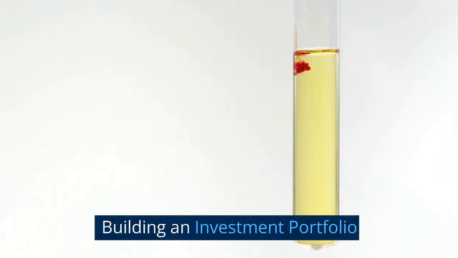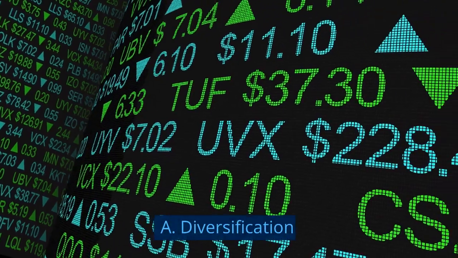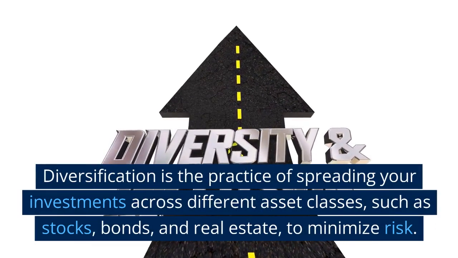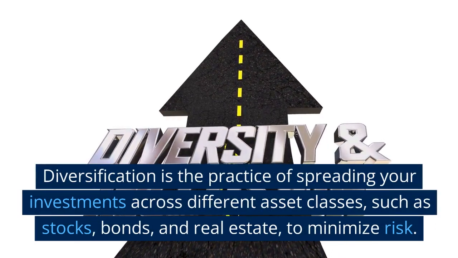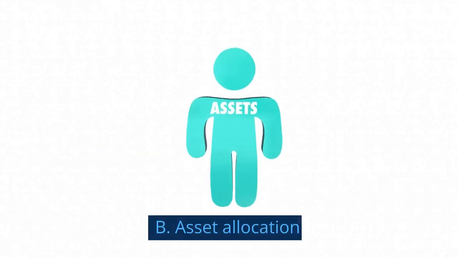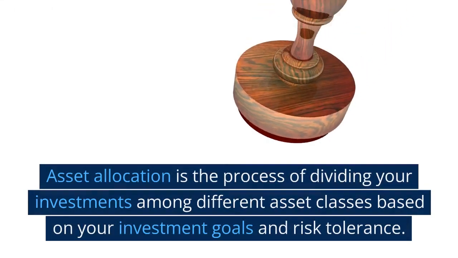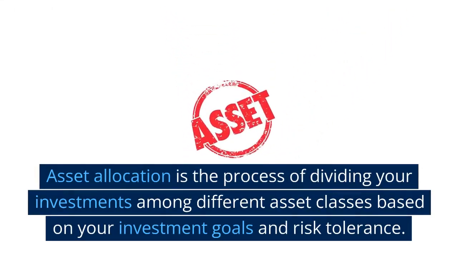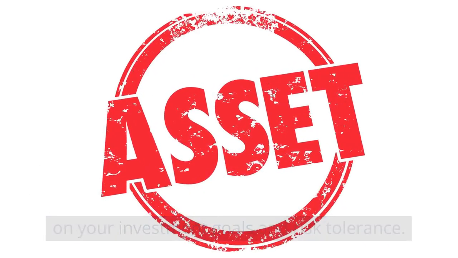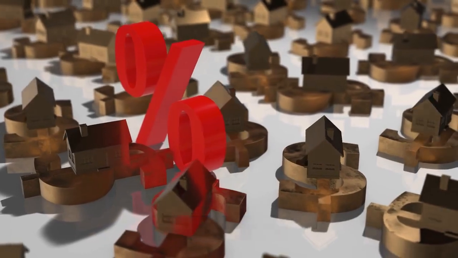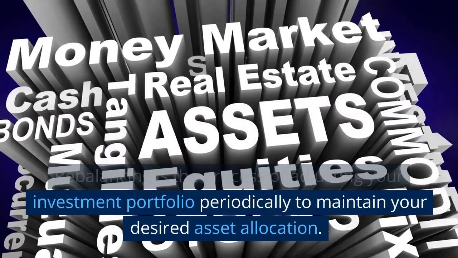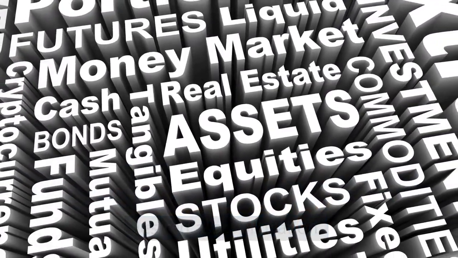3. Building an investment portfolio. A. Diversification. Diversification is the practice of spreading your investments across different asset classes, such as stocks, bonds, and real estate, to minimize risk. B. Asset allocation. Asset allocation is the process of dividing your investments among different asset classes based on your investment goals and risk tolerance. C. Rebalancing. Rebalancing is the process of adjusting your investment portfolio periodically to maintain your desired asset allocation.